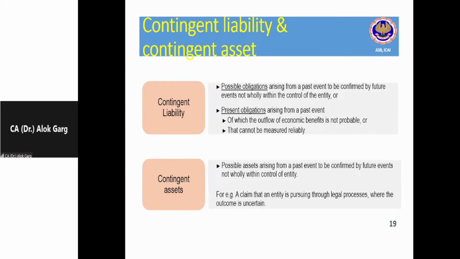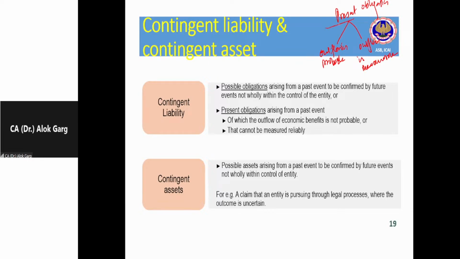So friends, in this particular case, in case of a provision, present obligation is there as a past event, and two conditions: outflow is probable, and outflow is measurable, right? Amount is measurable. These two conditions should be satisfied.